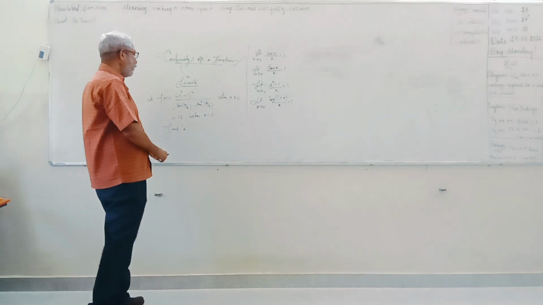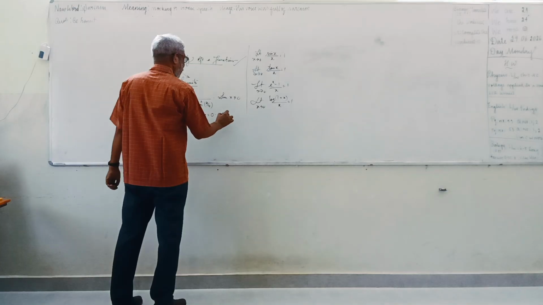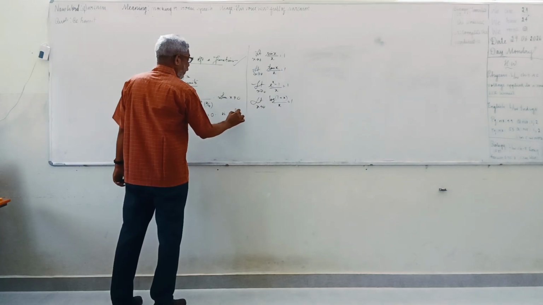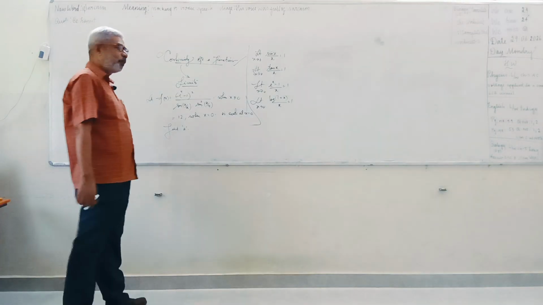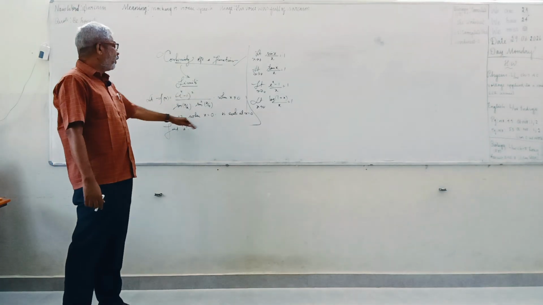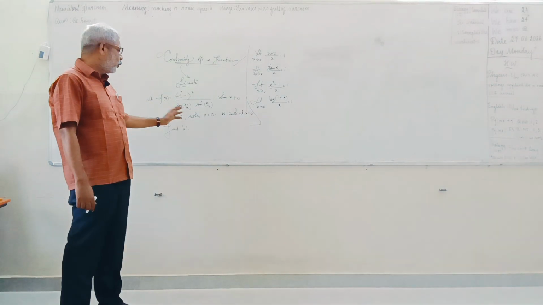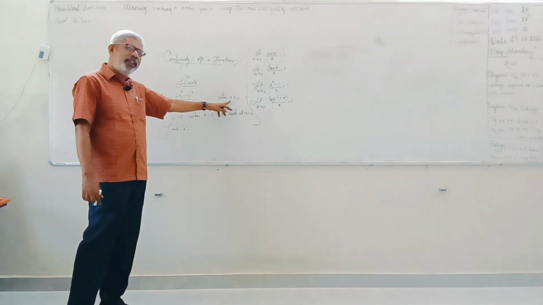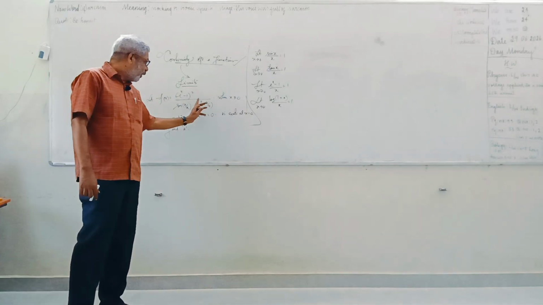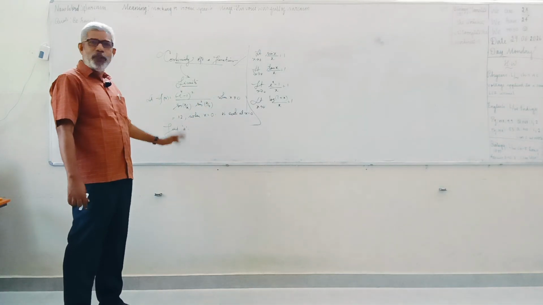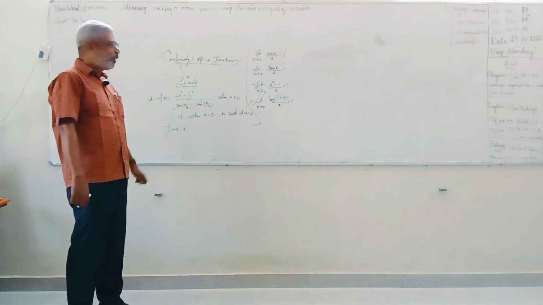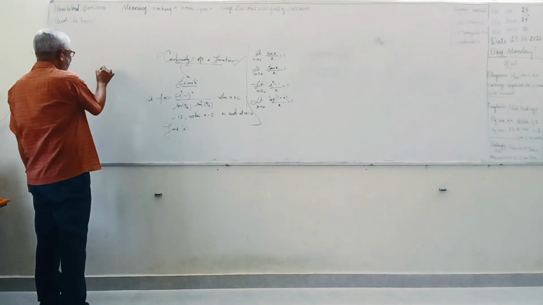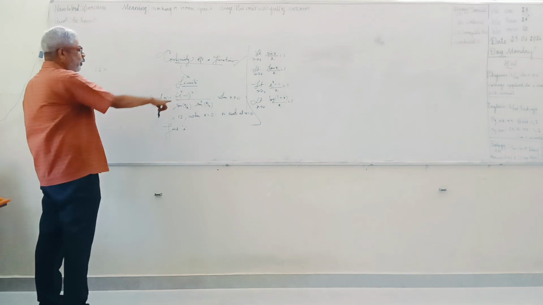Because this is continuous. I told you, this is continuous at x equal to 0. That information is also given to you. Once it is known that it is continuous, then this limit will be equal to 12. Do you agree? Therefore, immediately you can equate that 12 will be equal to the limit of this function.